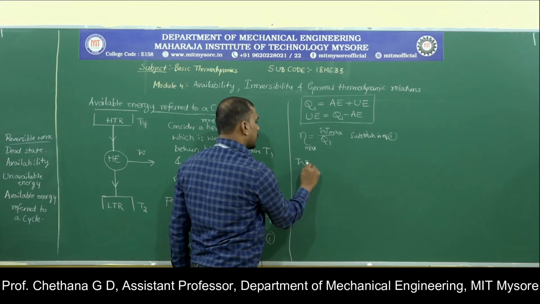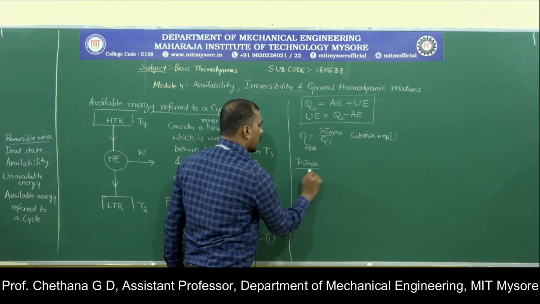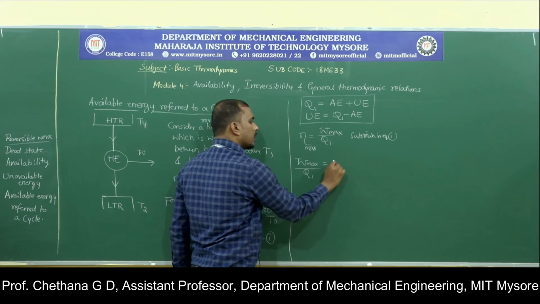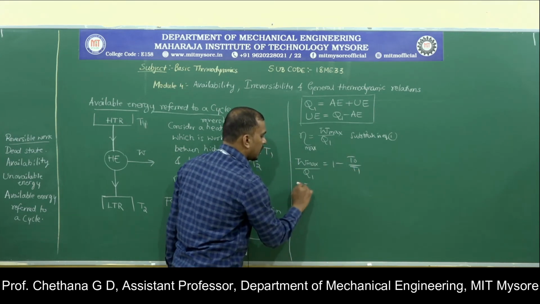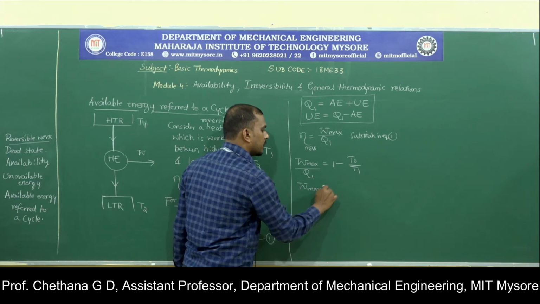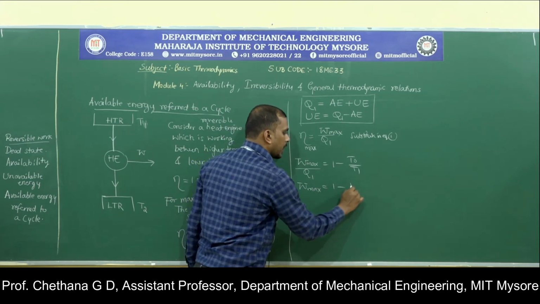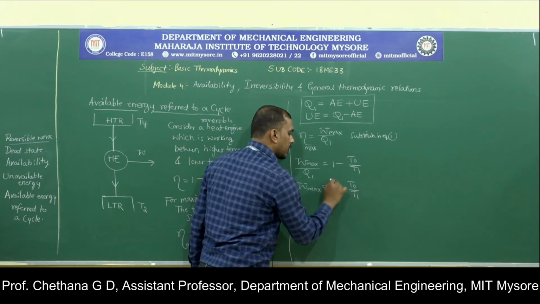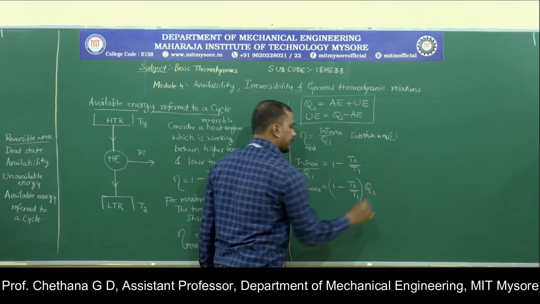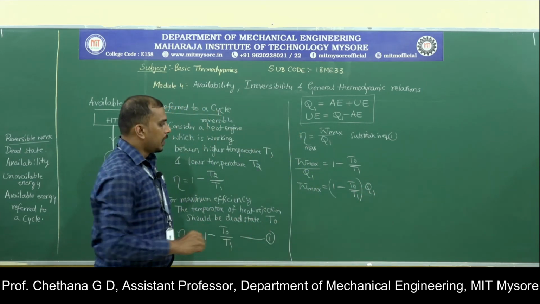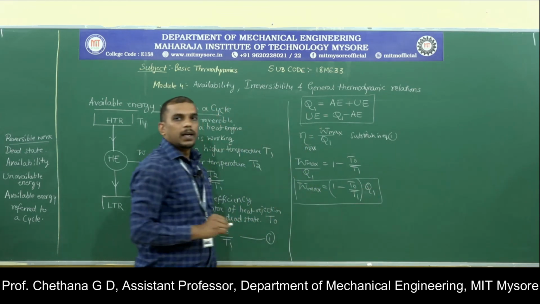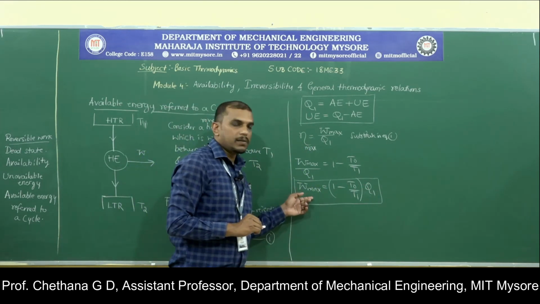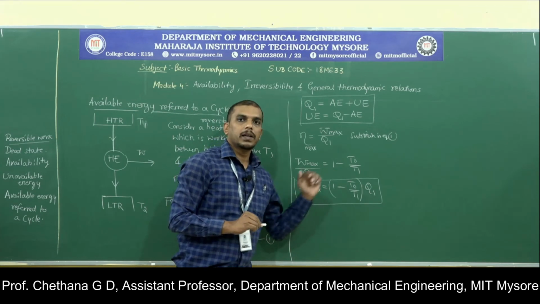W max by Q1 will be equal to 1 minus T naught by T1, or you solve for W max, which is equal to 1 minus T naught by T1 into Q1. Now this is what we are talking about, in order to get the maximum work for the given heat input.